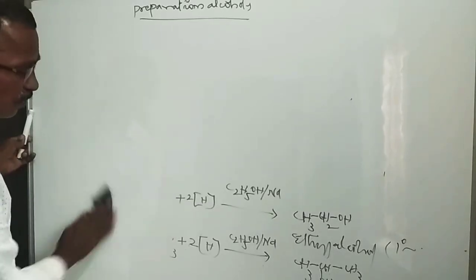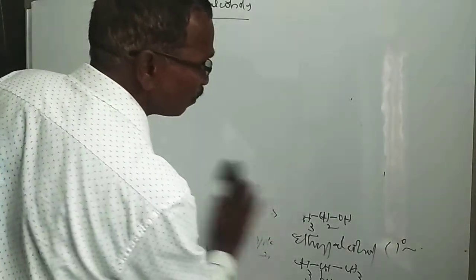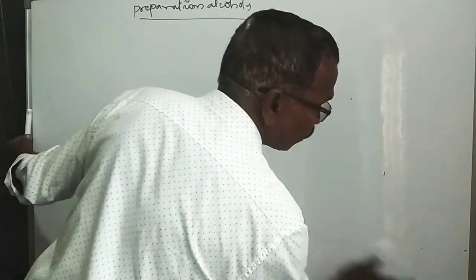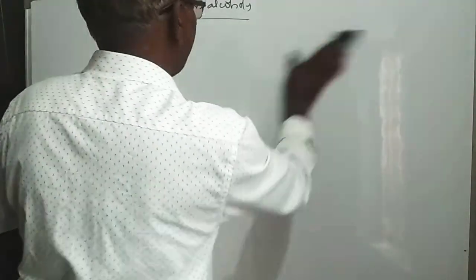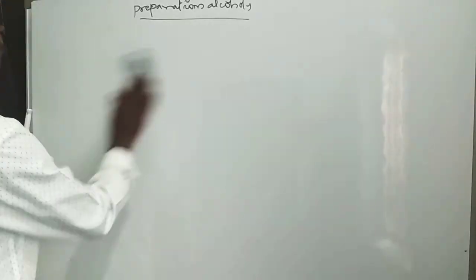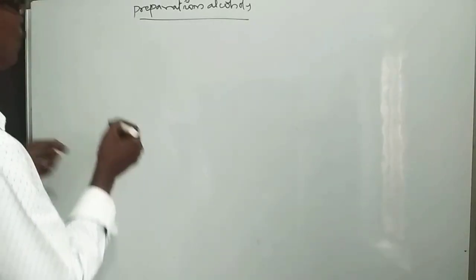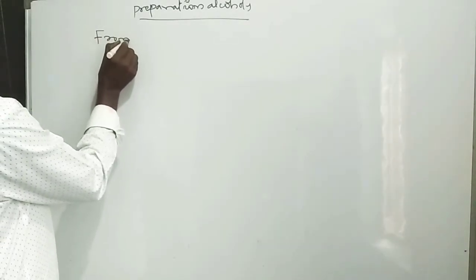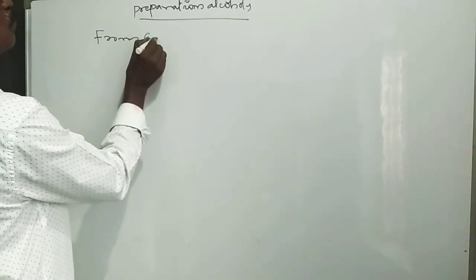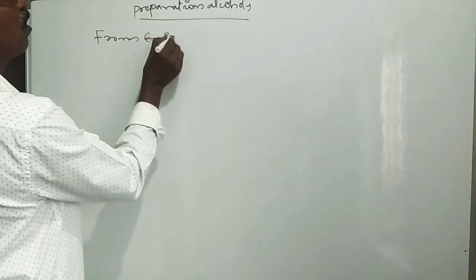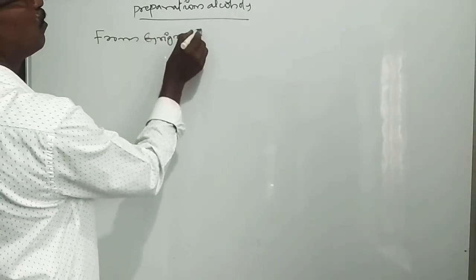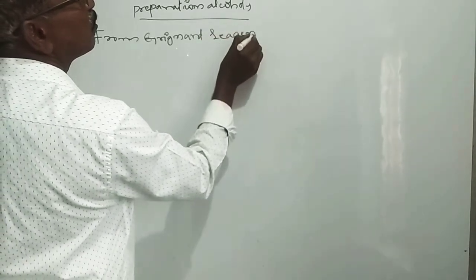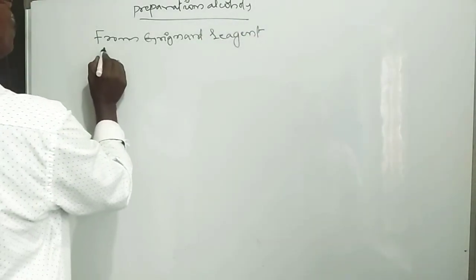There are different types of preparation methods, but here we discuss only the preparation of alcohols from Grignard reagent.